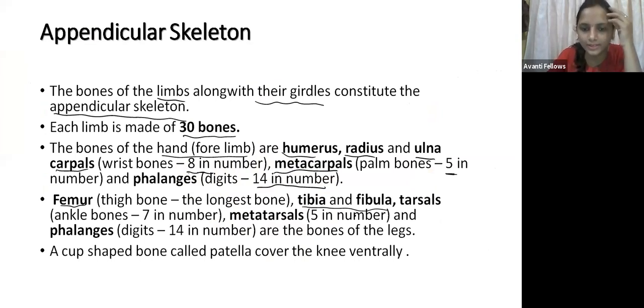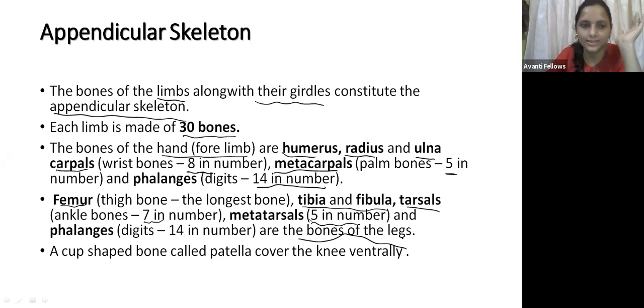So we have seen that the phalanges in both the hind limb and the forelimb consist of 14 in number. The tarsal consists of seven bones, and the metatarsal consists of five bones. So these all are the bones of the leg. If they ask about the bones of the leg, you have to say femur, tibia, fibula, tarsal, metatarsal,